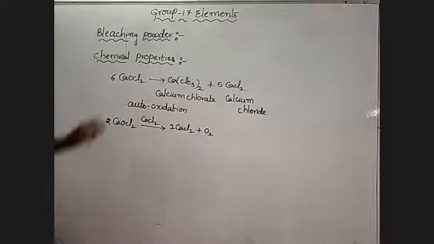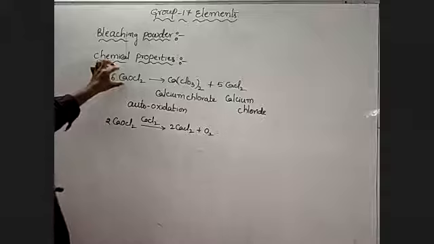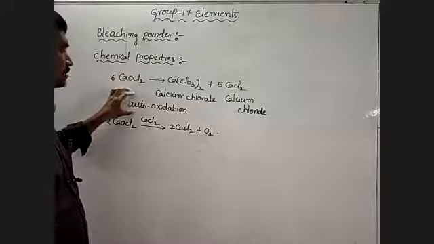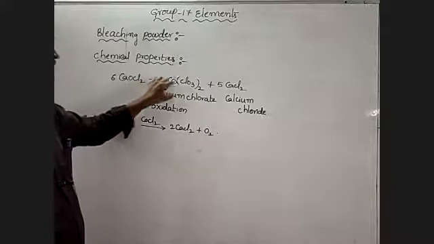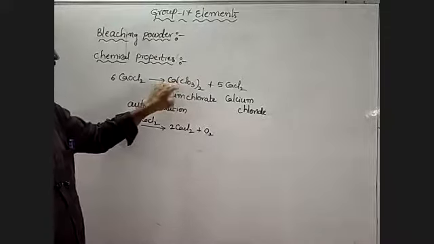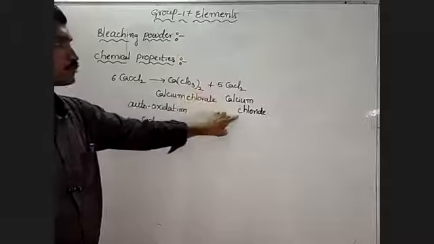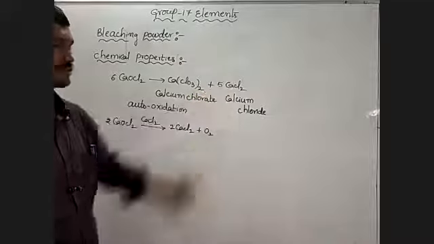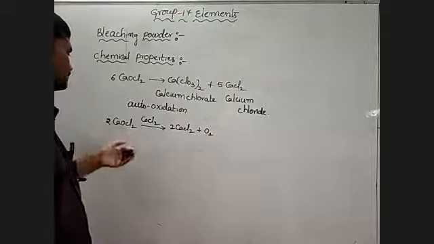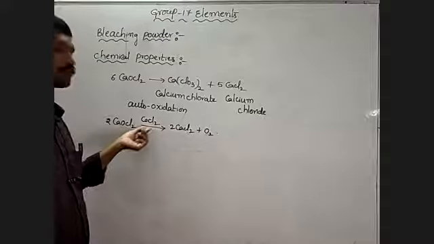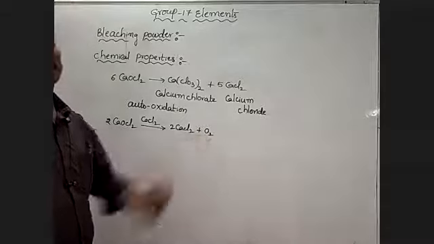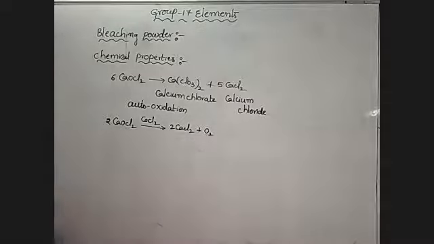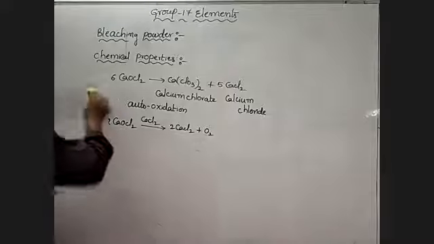So once again, bleaching powder on long standing undergoes auto oxidation. It forms calcium chlorate, Ca(ClO3)2, and calcium chloride, 5 moles of calcium chloride. Next, in the presence of cobalt chloride, this bleaching powder loses oxygen.